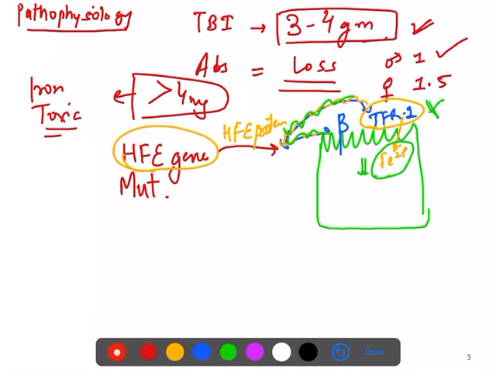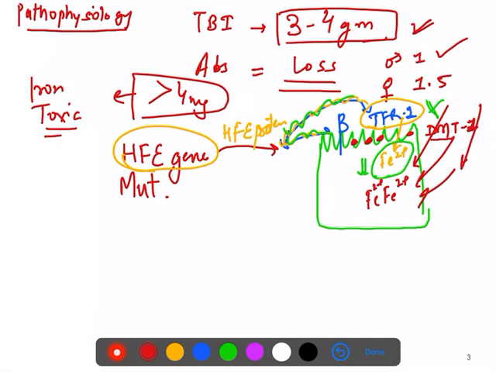In contrast to that, because the TFR is not working well, there is increased working of DMT1, divalent metal transporter 1, and it starts absorbing more and more iron.